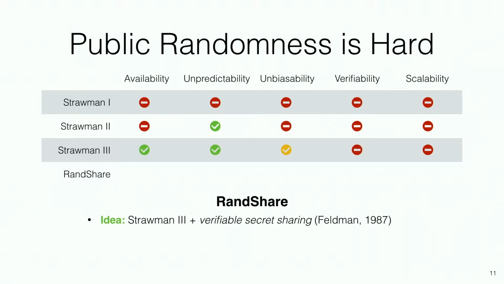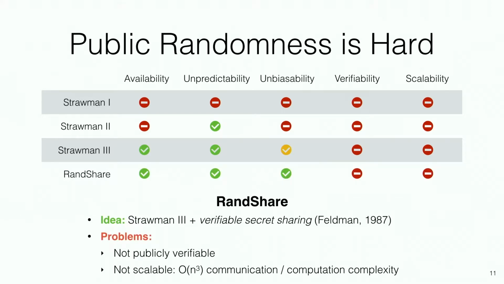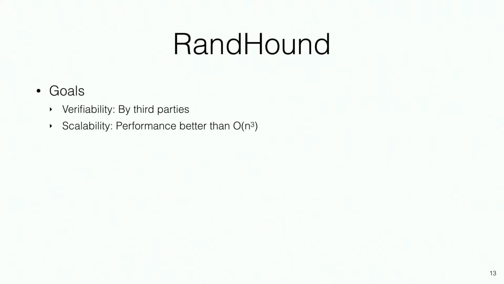So this brings us to RunCharm, an asynchronous leaderless protocol that basically uses verifiable secret sharing to force all of the nodes to distribute consistent shares. While we do get availability, unpredictability, and unbiasability, we still don't have public verifiability and scalability. And we wanted to improve on these two goals. So that's exactly the goal for the two protocols I will tell you about, RunHound and RunHerd. They both achieve all of the five properties in slightly different ways because they're meant for different deployment scenarios.